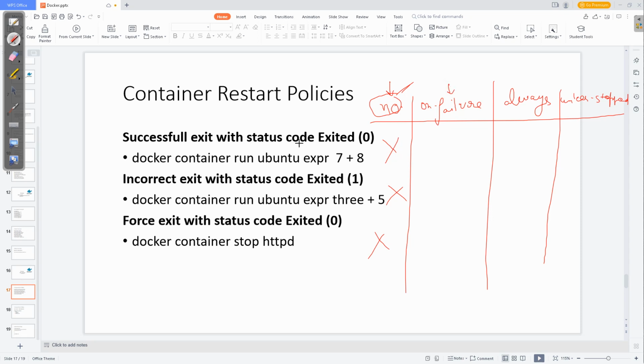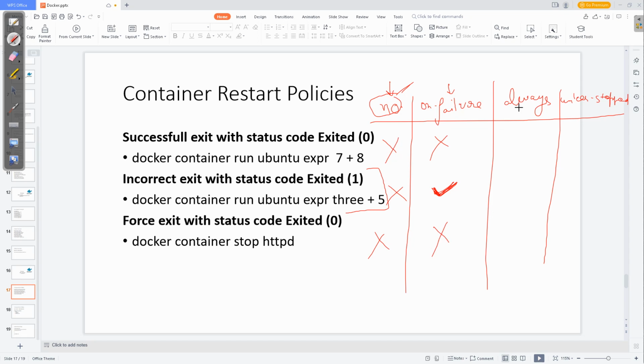Next is on-failure. On failure, when it is successfully executed, it is not going to restart. On-failure means when there is some abrupt exit or exit 1, meaning an incorrect exit happens, only then do you need to restart the container. For example, say a database connection is failing to connect, so it is automatically restarted until the connection is made successfully, in a live scenario. A forced exit is not going to restart it. When you forcefully stop it, it is not going to restart.